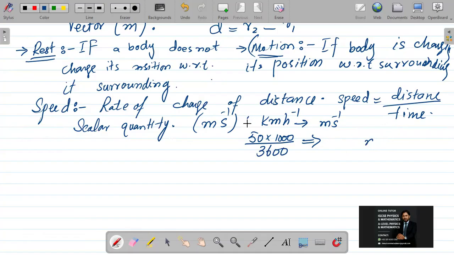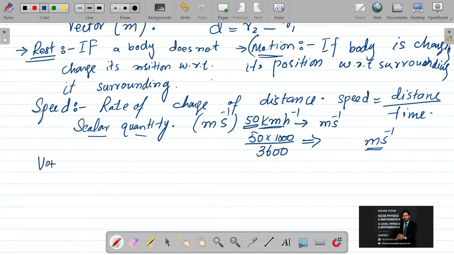So for 50 kilometers per hour, for conversion purposes into meters per second, you get your speed after multiplying by 1,000 and dividing by 3,600. You get your value in meters per second. Remember that whenever you are given kilometers per hour and you are asked for meters per second, you will convert it using this relation. After that, this is a scalar quantity, like distance. We will have to move towards velocity.